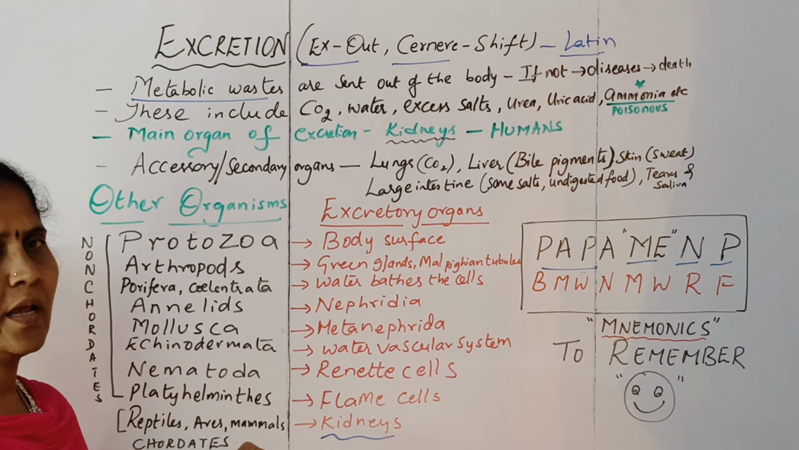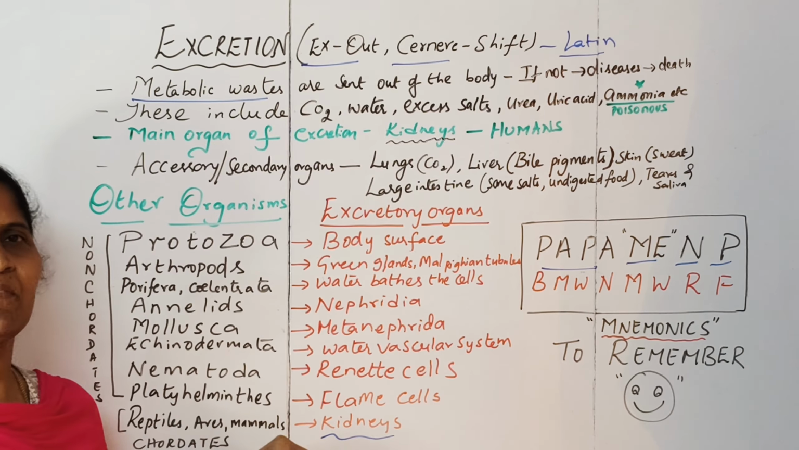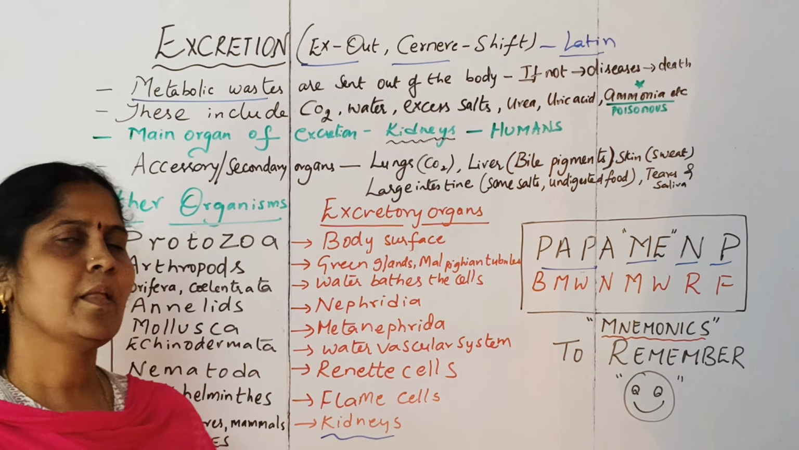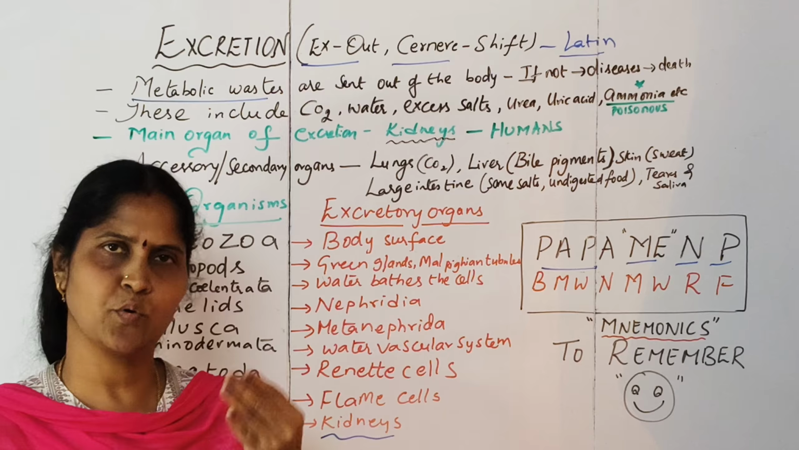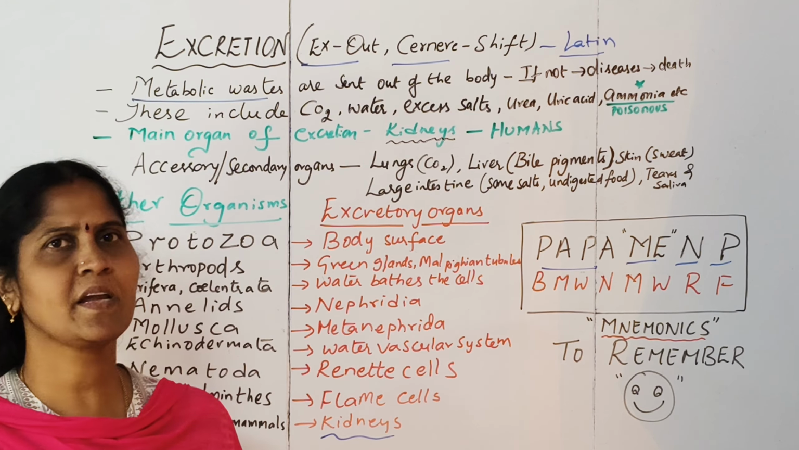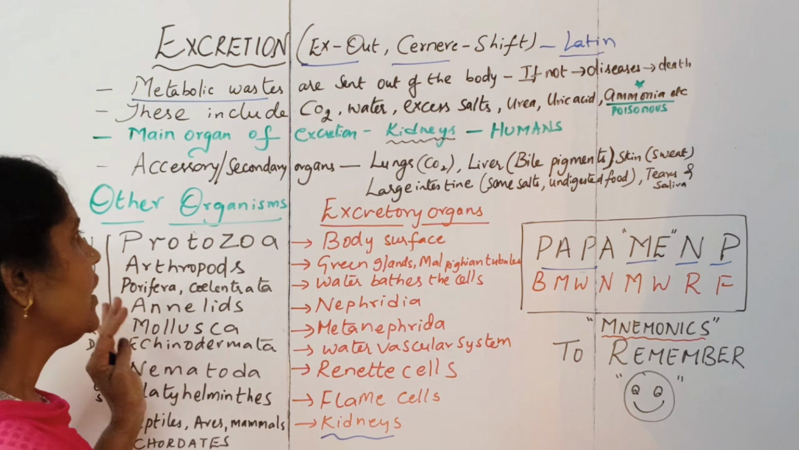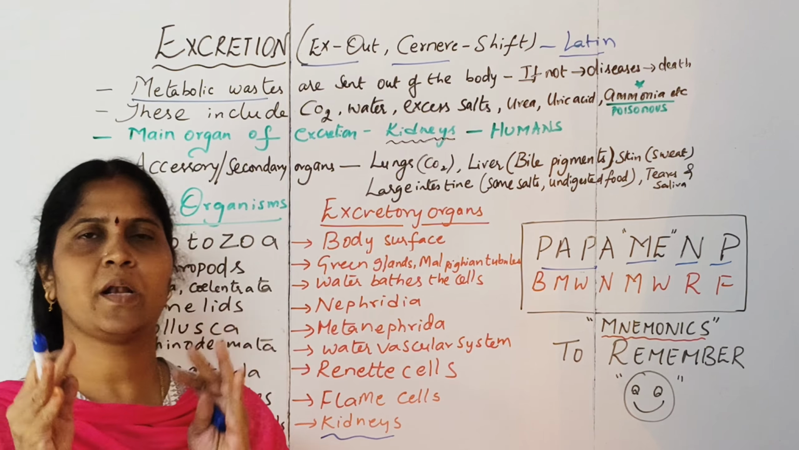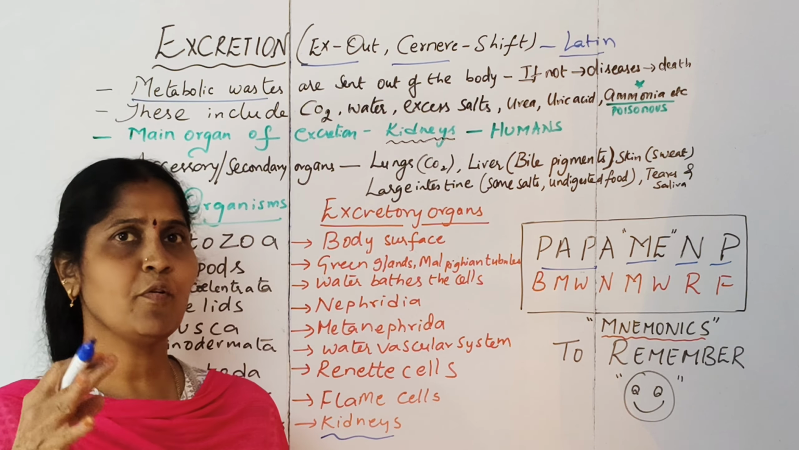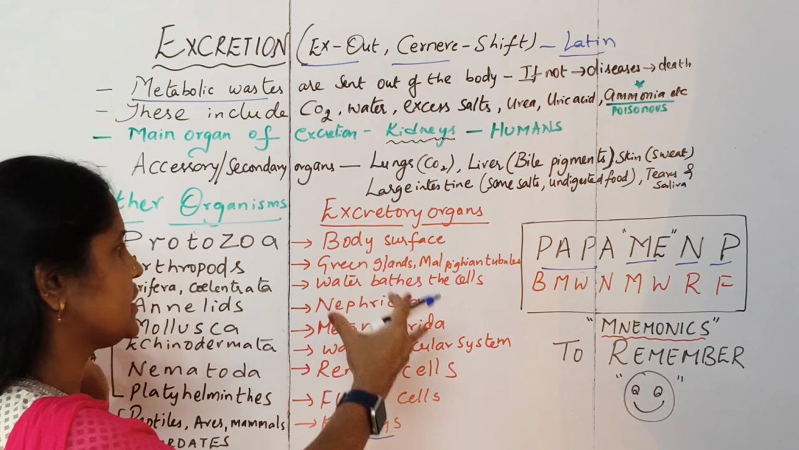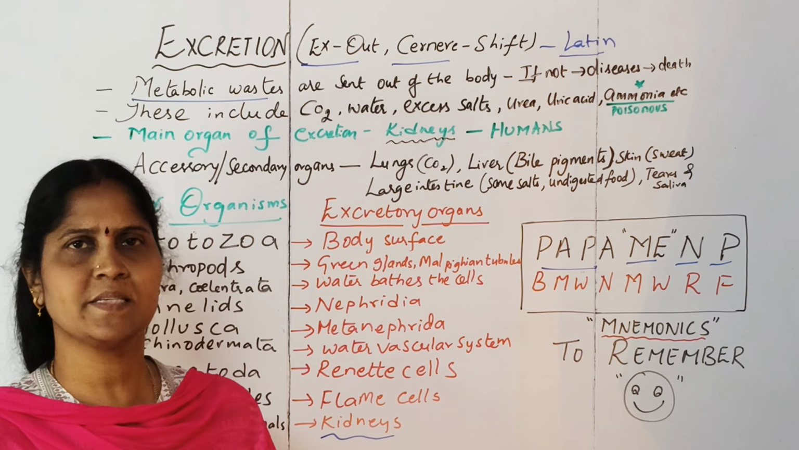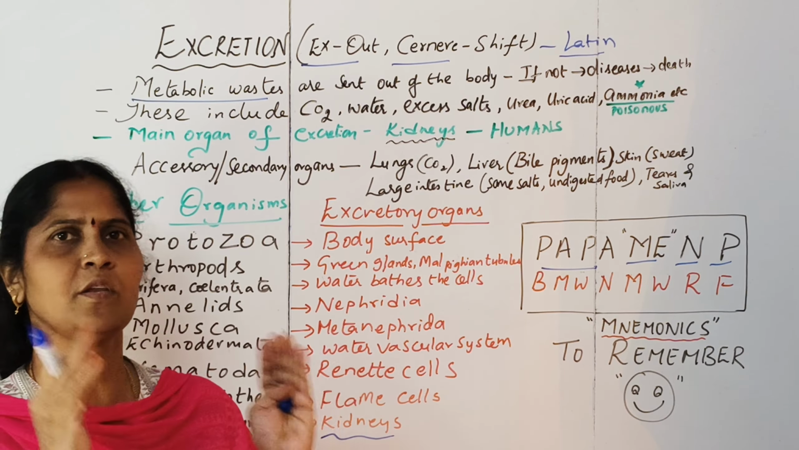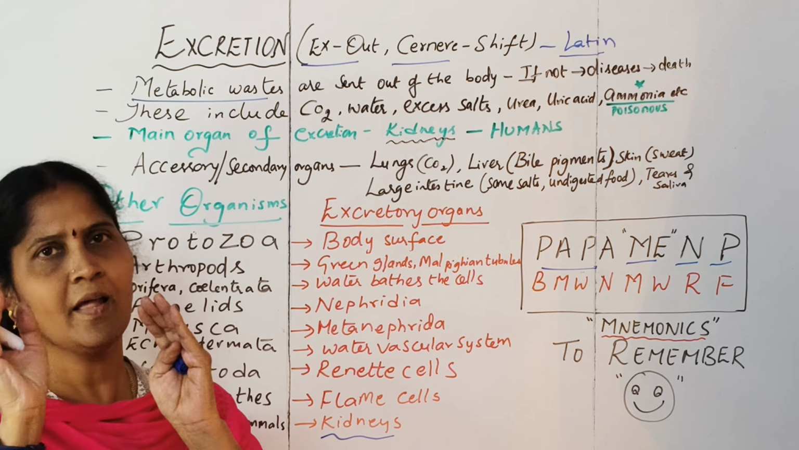Next, in the case of chordates, reptiles, aves, mammals, all of them, the main excretory organs are kidneys. We are all mammals, so we too have kidneys for excretion. This particular table is very important from the examination point of view. If you want to remember all this properly, once you memorize it through an abbreviation, you can just recollect that and write it in the exam.